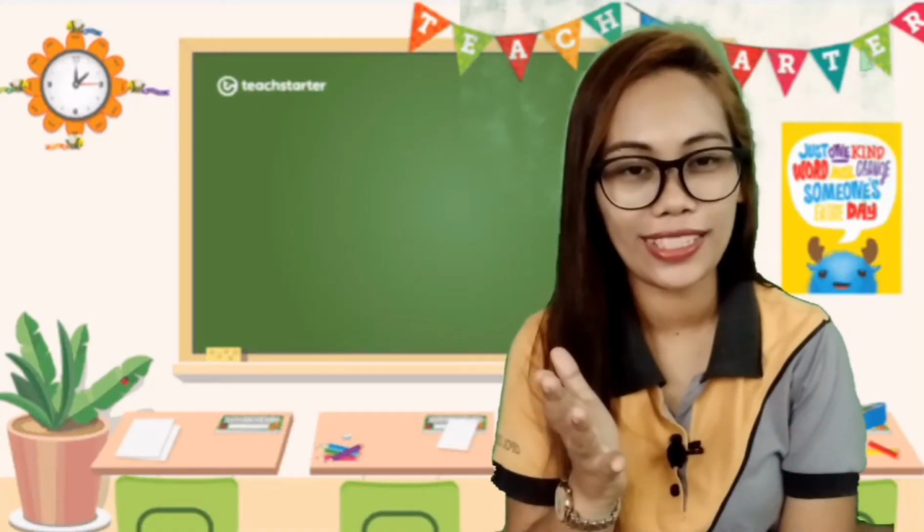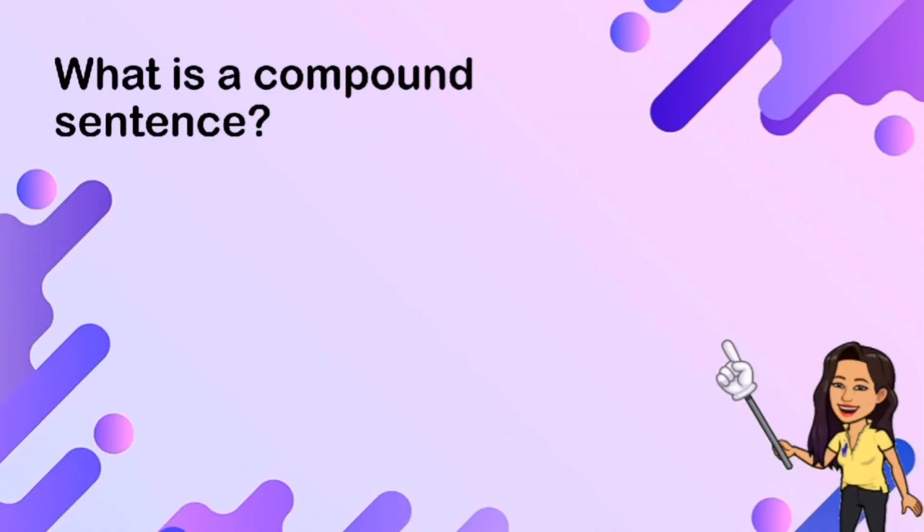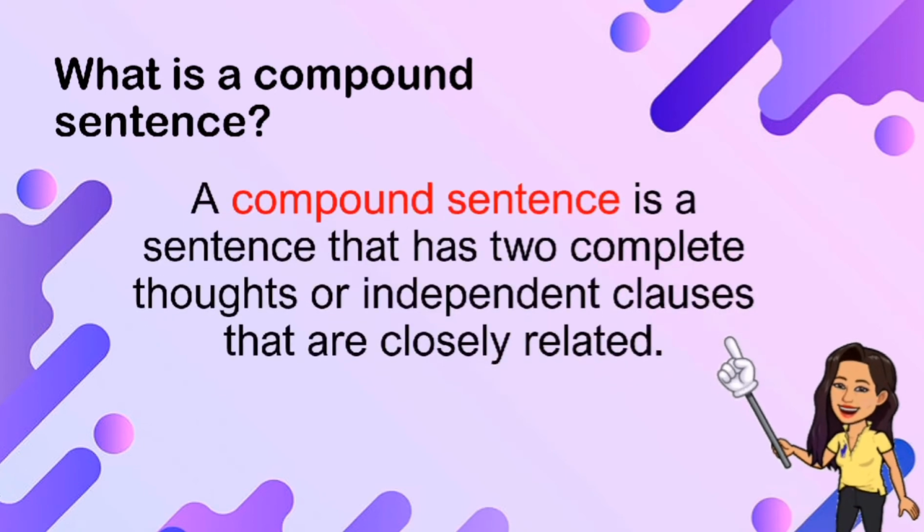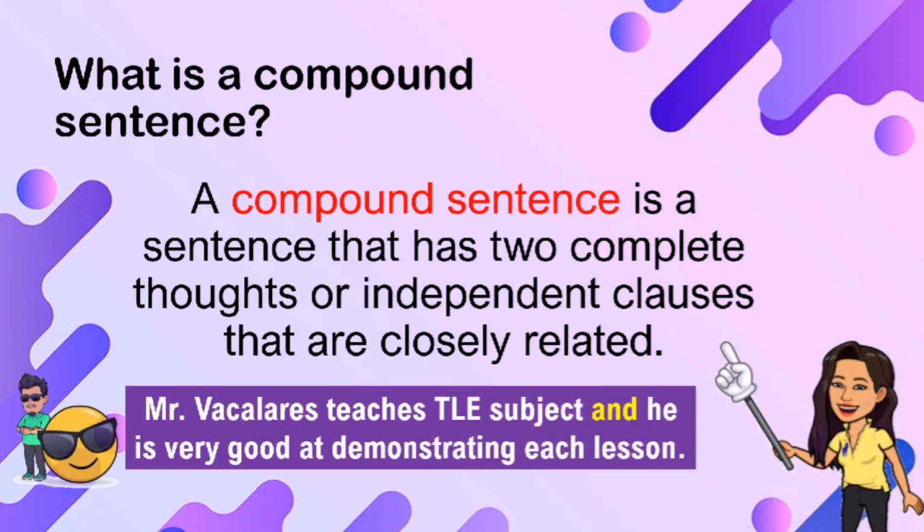What is a compound sentence? A compound sentence is a sentence that has two complete thoughts or independent clauses that are closely related. Let us have this for example.